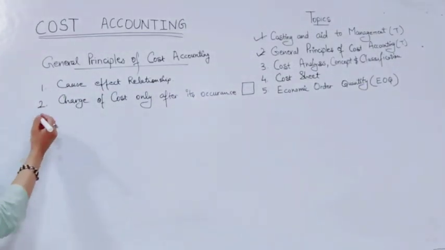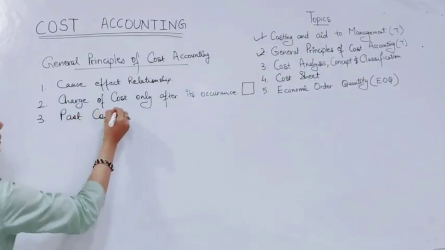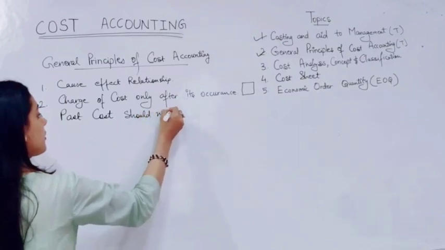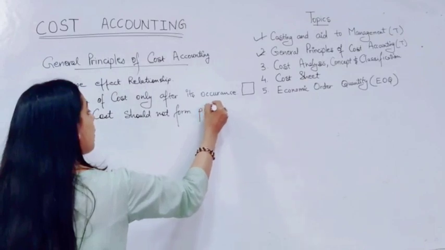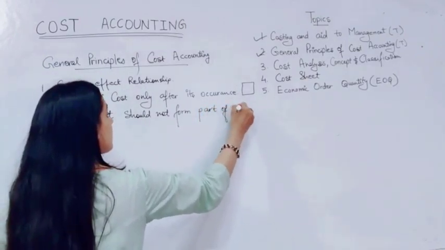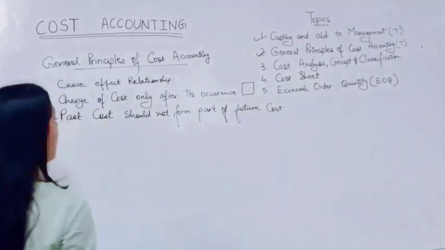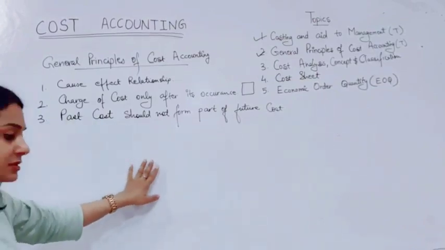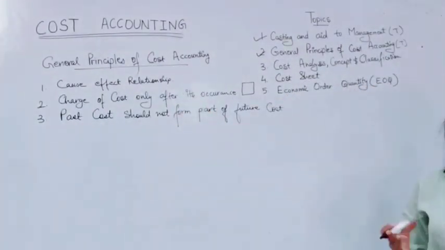Next will be past cost should not form a part of future cost. So past cost should not form the part of future cost means that the past cost should not be recovered from the future cost. This will distort both the statements, the past and the present ones. So we can't do that.